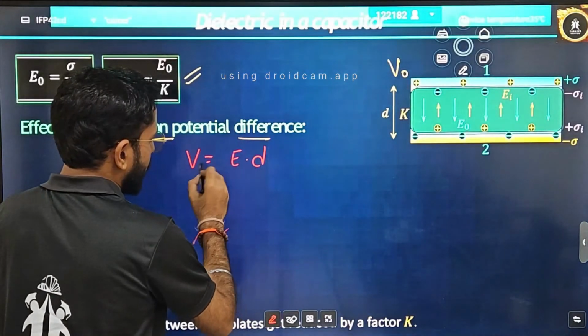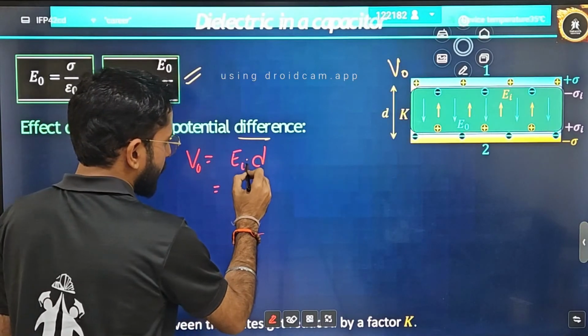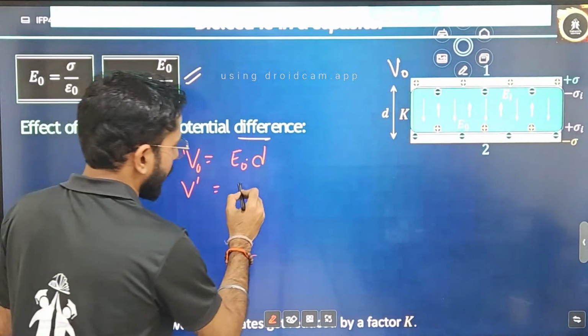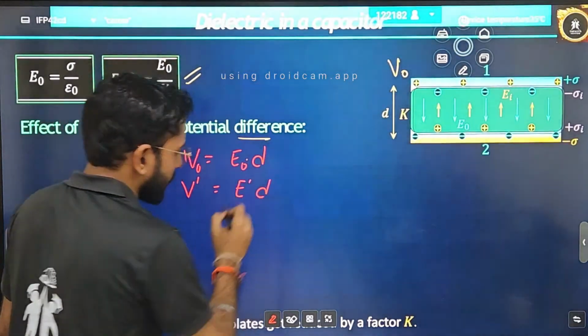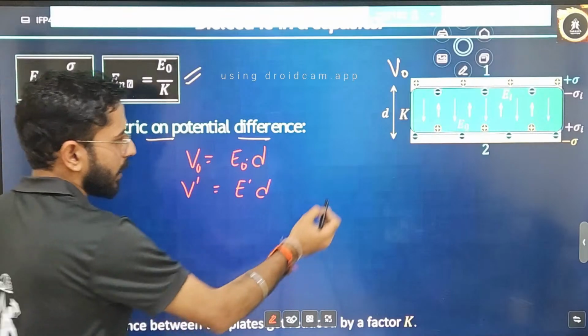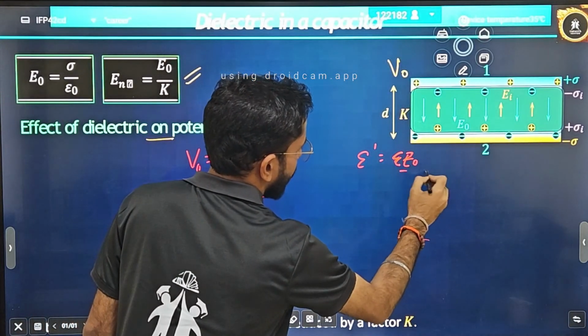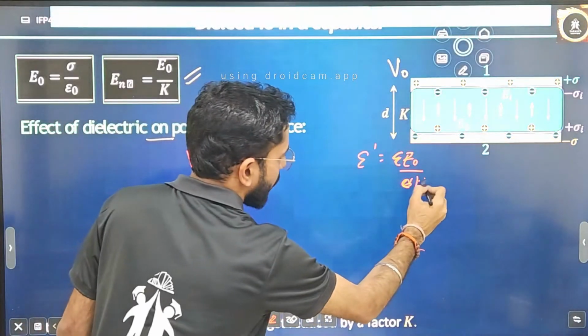Now initially this was V naught, and the electric field was E naught. Now what happened? V dash you can write as E dash into D, the new electric field. And how do you define the new electric field? E dash is equal to E naught divided by K.